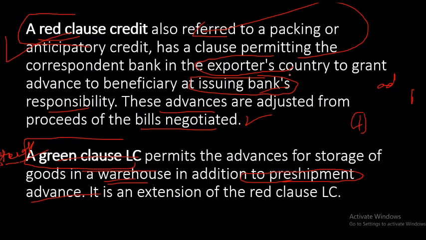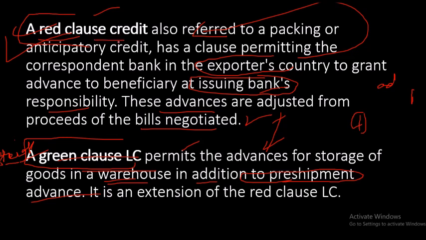And who is paying? The exporter's country bank, meaning India's bank, is paying. To whom? To the beneficiary they are giving some advance, and here some extra advance in addition to the pre-shipment advance. Pre-shipment advance is already given, that is okay. In addition to that advance, some extra amount is given. That is called green clause. And the names are red clause and green clause because these things are mentioned in the LC in red color ink and green color ink. So red clause credit will be mentioned in red ink, and green clause means green ink. That's why the name itself is red clause LC.